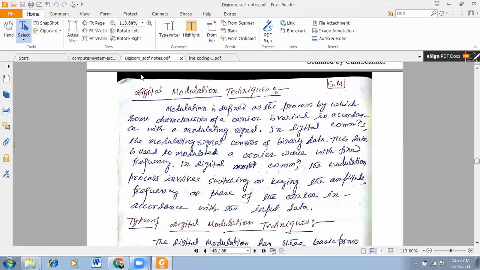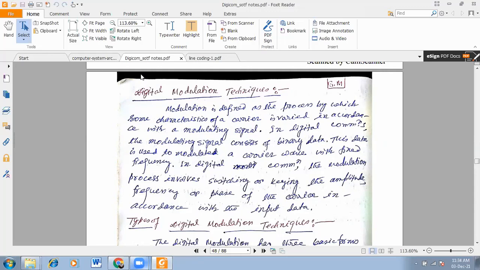Here, the baseband signal is digitized by means of source coding techniques. That means it may be PCM, DPCM, DM or ADM as per your choice. Then we go for line coding techniques to get the digital data pulses. After that, we send this digital data into the digital modulator circuit.